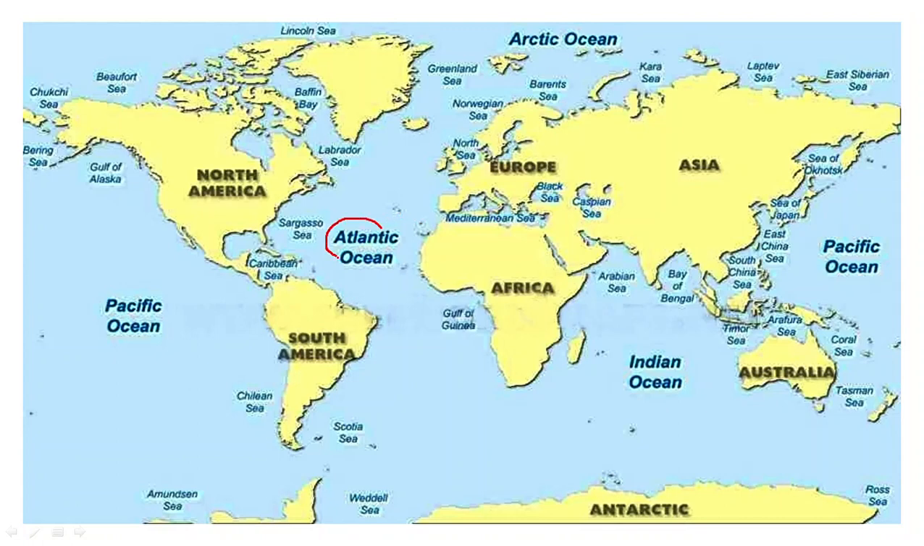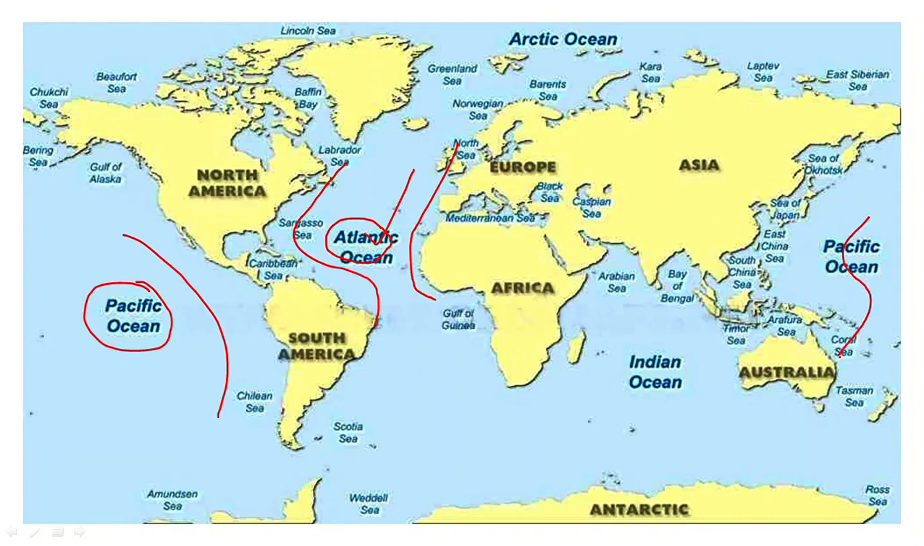So let's start with the oceans. Oceans are large water bodies which touch multiple continents. Here you can see this is the Atlantic Ocean, and it touches the American continent to its west and Europe and Africa to its east. Another example of an ocean is the Pacific Ocean. It is the largest ocean of the world, and it touches the American continent to its east and Asia and the Oceania region to its west.